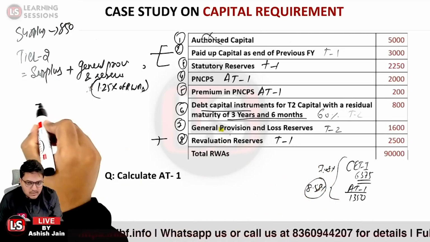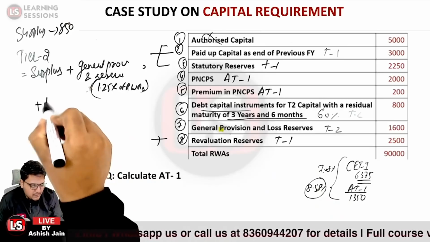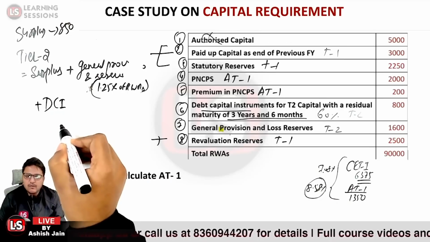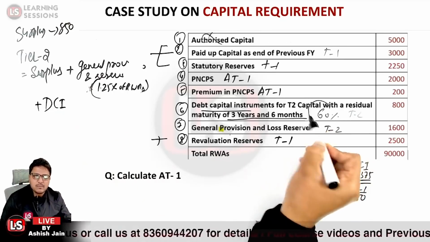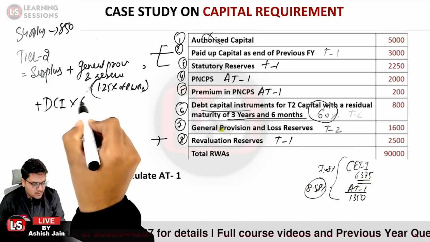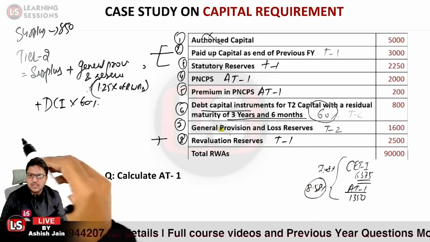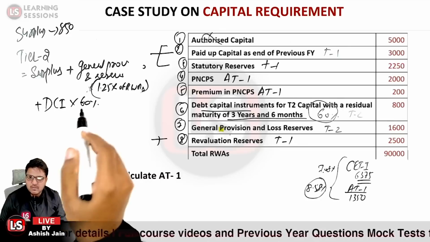Plus the debt capital instrument, I'm writing DCI over here. And what percentage value is to be considered? Only 60% value is to be considered, because the residual maturity is greater than 3 years but lesser than 4 years. So 60% of the value will be considered.